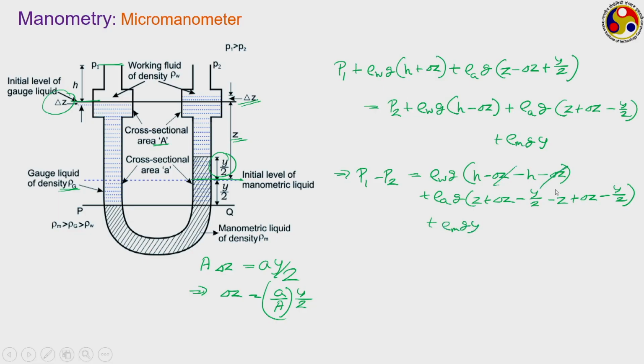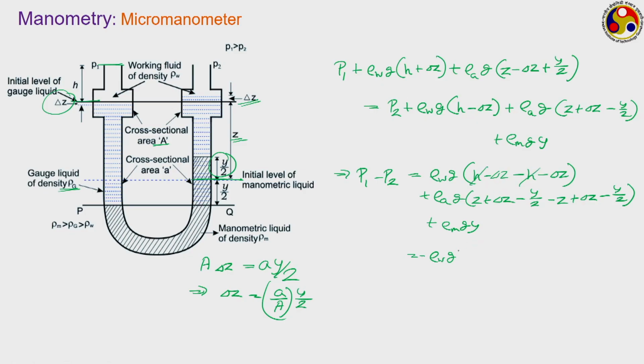So, delta Z goes off, that is rho W g into, for this was, I should not have struck this out, H minus delta Z minus H minus delta Z, actually H goes off.